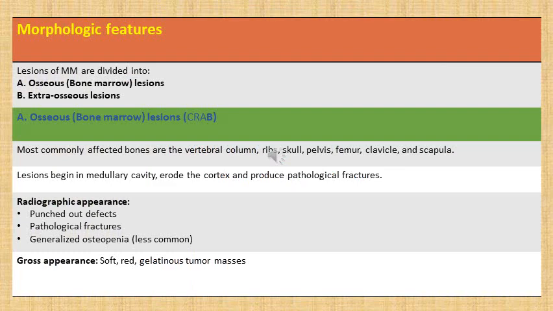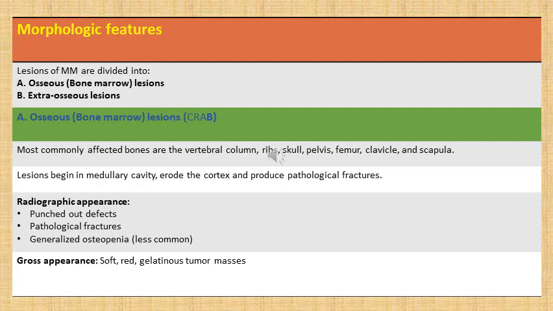So this was all about the pathogenesis of multiple myeloma. We discussed that there can be various genetic mutations which can lead to two main factors, which are proliferation of myeloma cells and bone destruction in these patients. So coming on to morphology. Lesions of multiple myeloma are broadly divided into osseous or bone marrow lesions and extra-osseous lesions. Osseous lesions form the B of CRAB. We will discuss what this CRAB means later.